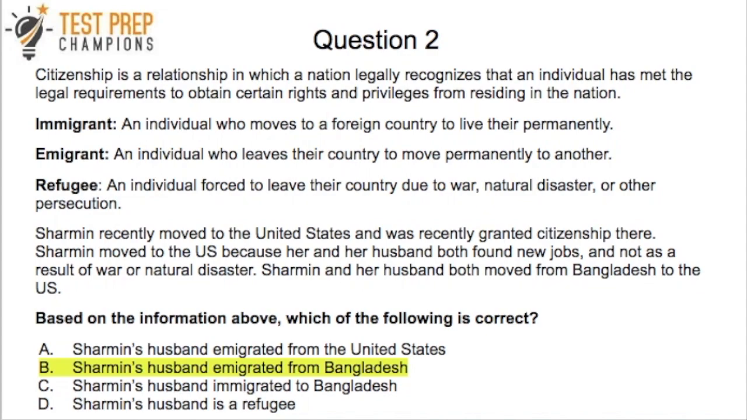Now, A is wrong because an immigrant is someone who leaves their country, and he's coming to the US, so he's not emigrating to the US, right? What about C? Well, he emigrated from Bangladesh to the US. He didn't immigrate to Bangladesh, so that's why C would be wrong. And what about D? Well, again, just like with Sharman, if we go based just off of the passage, there's no evidence here that he's a refugee. And in fact, it does tell us that he didn't leave because of violence or natural disaster or anything like that. So that seems like evidence that he wasn't a refugee because he's moving for work, right?